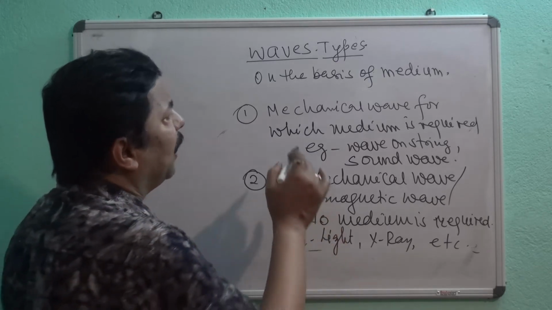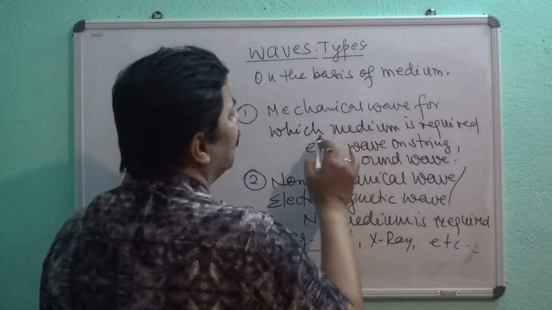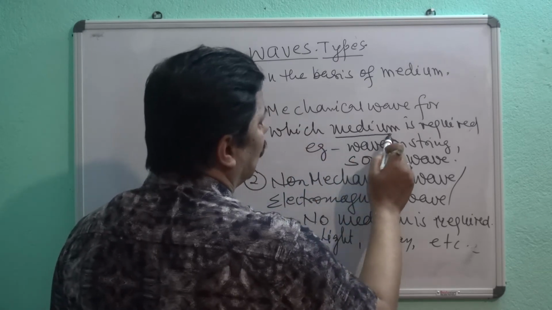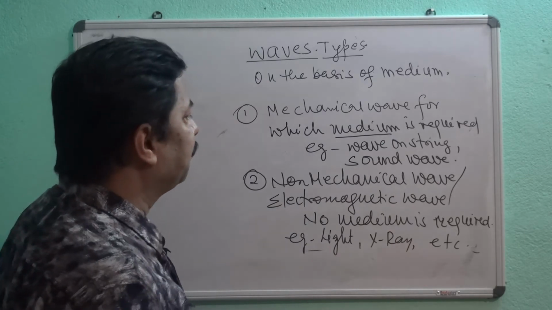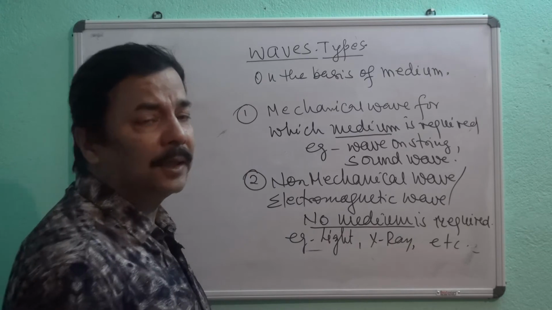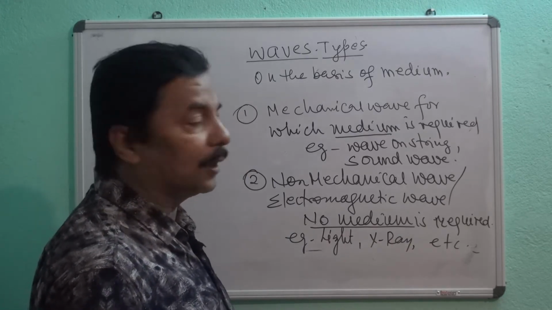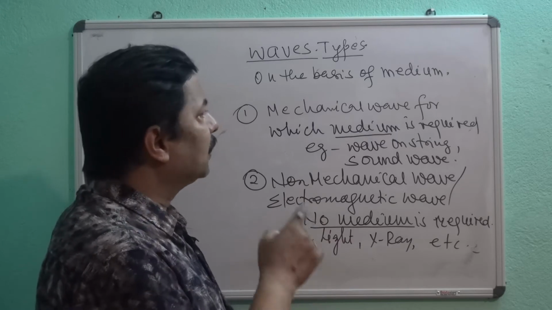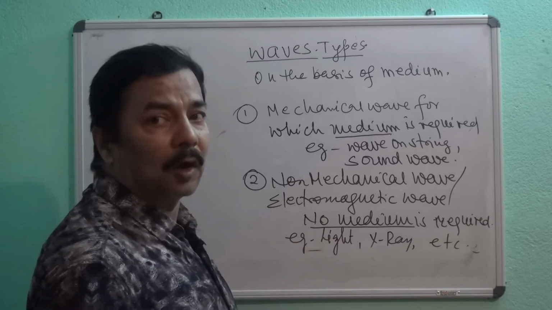So this is on the basis of the medium that we are taking. For the mechanical wave, a material medium is required, and for the non-mechanical wave, no medium is required. So this is another basis on which we have to understand the mechanical and the non-mechanical wave.